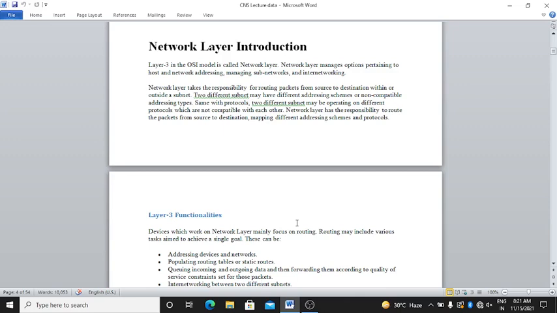In the network layer, it takes the responsibility for routing packets from source to destination within or outside a subnet. Two different subnets may have different addressing schemes or non-compatible addressing types.